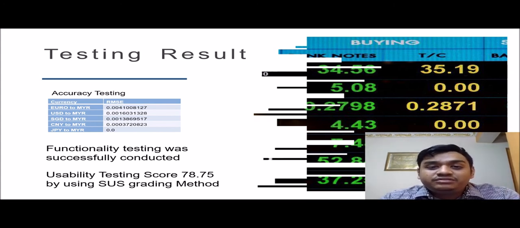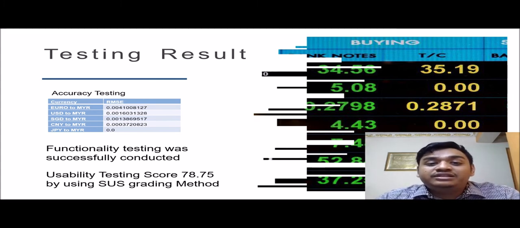As mentioned by Hamid Hanan in his research, if the value is less than 0.5, then the model is good. And next, I have done functionality testing and all the functions ran as expected.